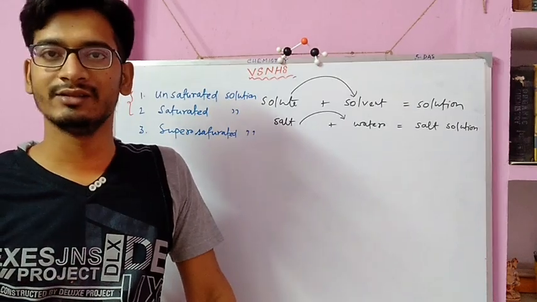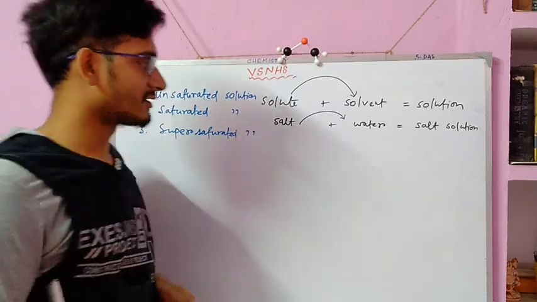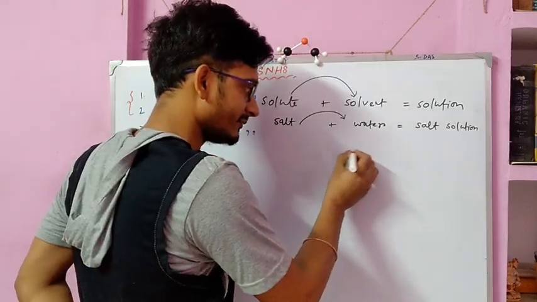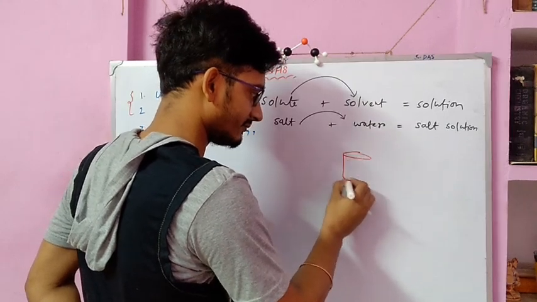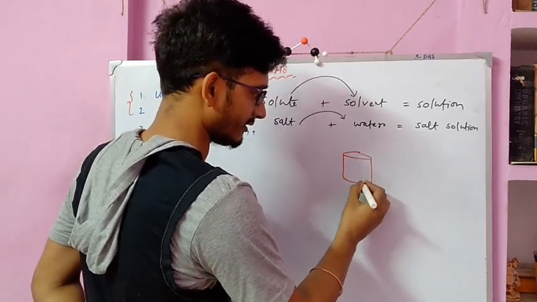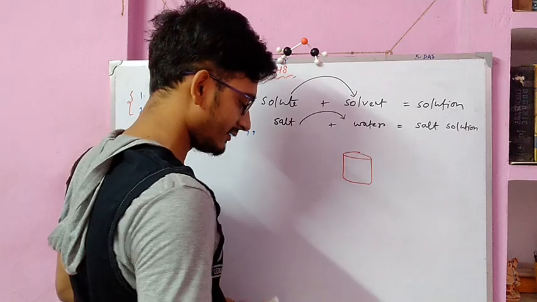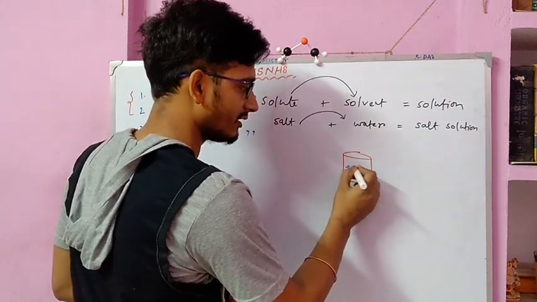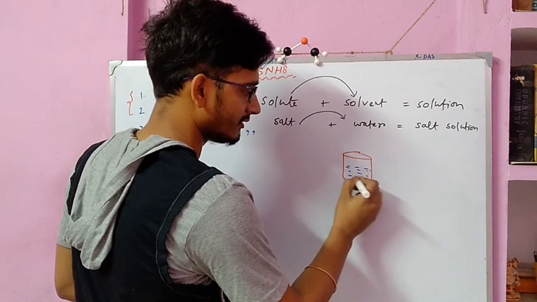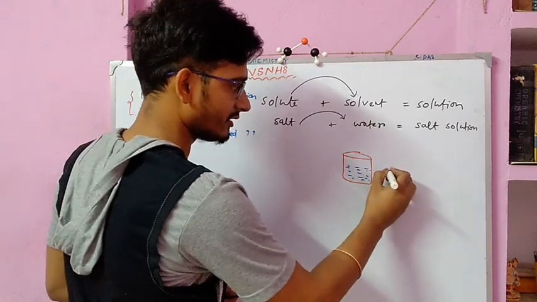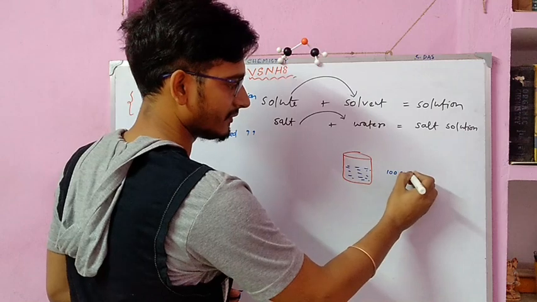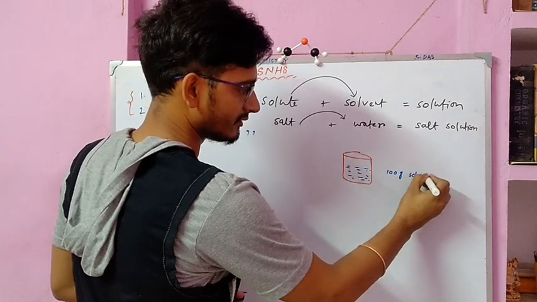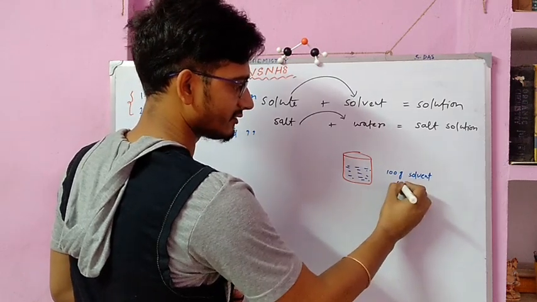Okay, we'll move to our next point, that is solubility. What is solubility? Let us take a beaker containing 100 gram of solvent, that is water. Let's say this is water.